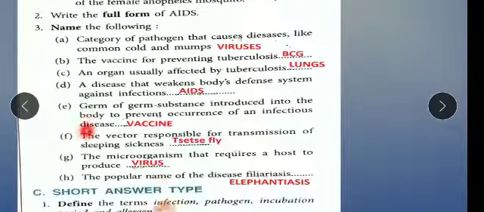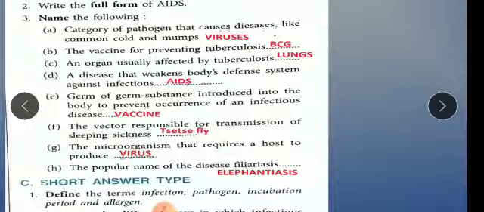Now A part: the category of pathogen that causes diseases like common cold and mumps is called viruses. Children, the spelling of diseases is wrong here, as given in your book. Okay, so you can correct it by yourself.